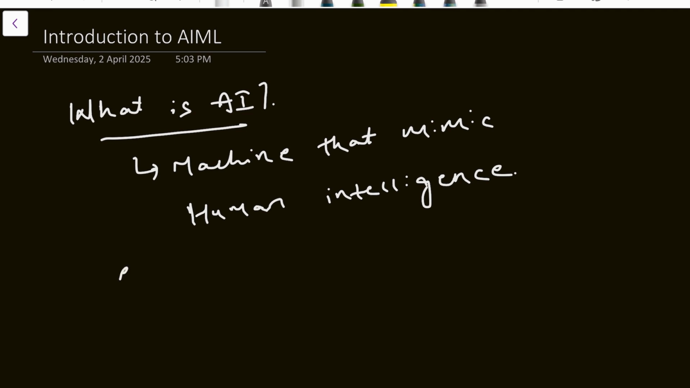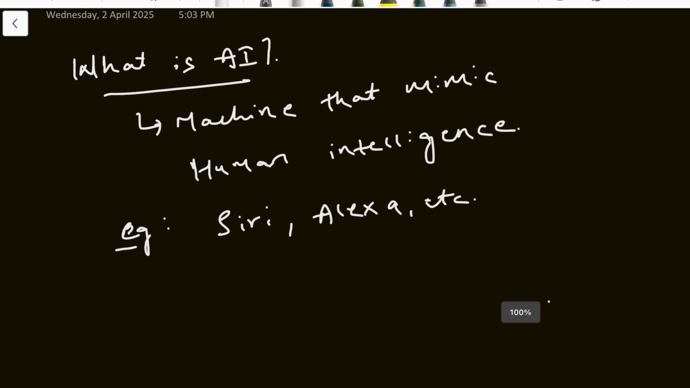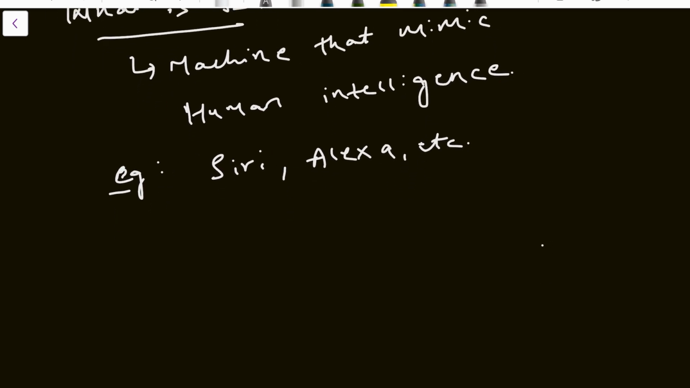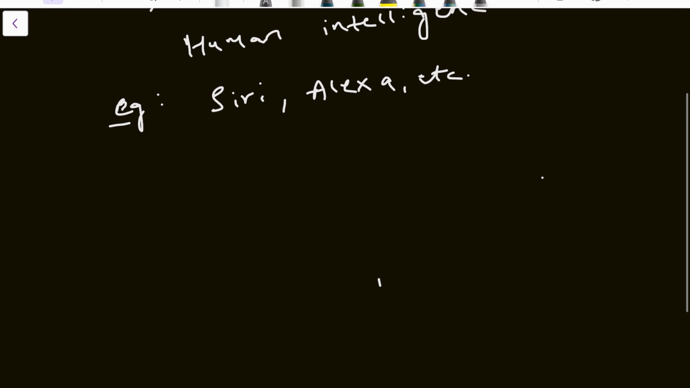What are some examples of AI? You can see Siri is an example, iPhone Siri, and Alexa. These are examples of artificial intelligence. There are many other examples. Just to let you know about AI, Siri and Alexa are the most basic examples of artificial intelligence.